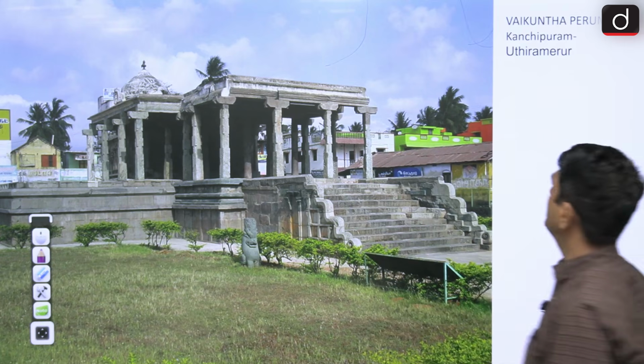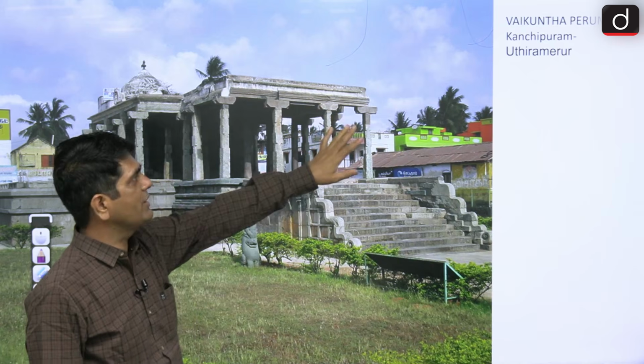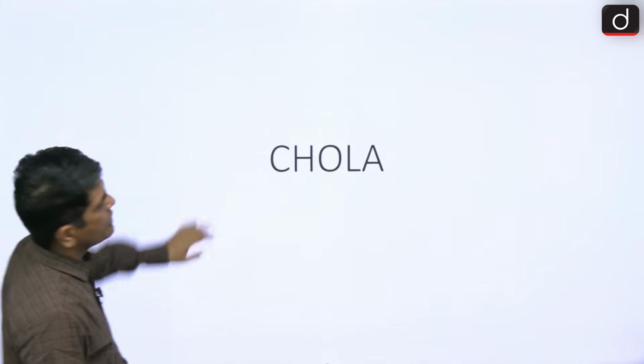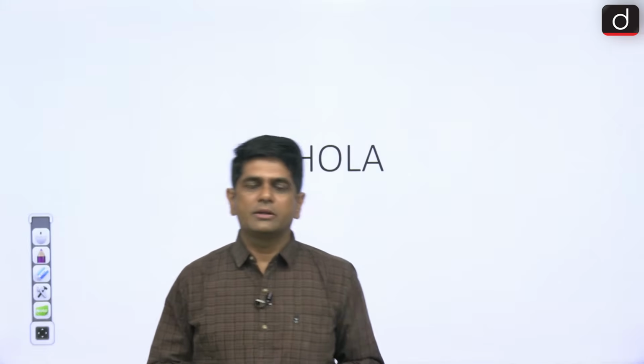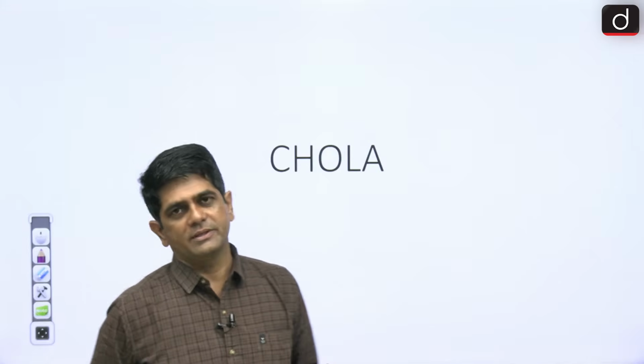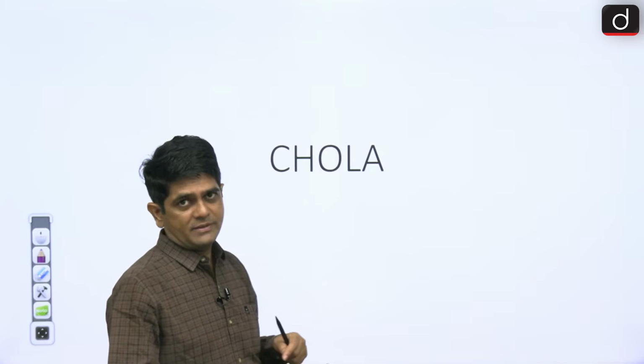See, the name of this temple is Vaikuntha Perumal temple. Vaikuntha Perumal. Where is this? Kanchipuram. So that was all about what? That was all about the Pallava temples.